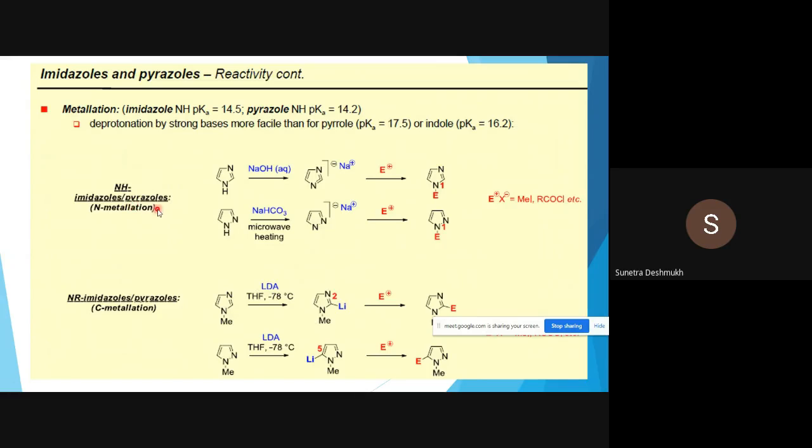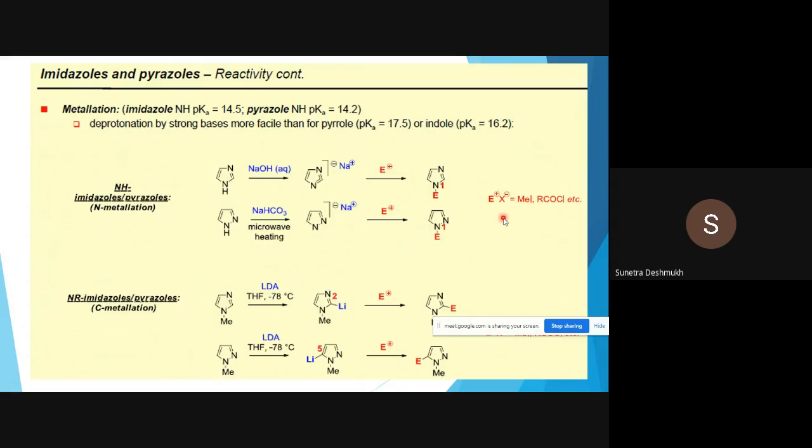By treatment with sodium hydroxide, we form the sodium salt, and with sodium bicarbonate under microwave heating, again we form the sodium salt of pyrazole as well as imidazole. Once we get metallation, N-alkylation is easy, so we can get N-alkylated imidazole and N-alkylated pyrazole.